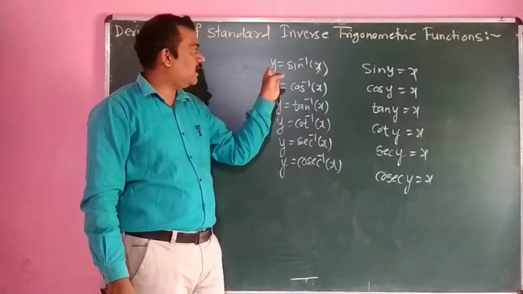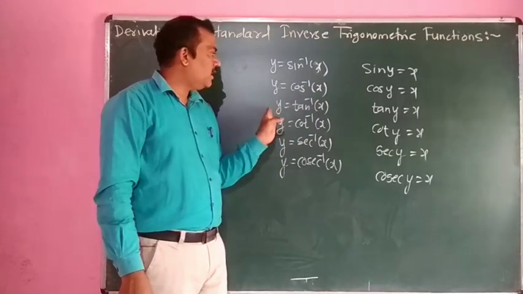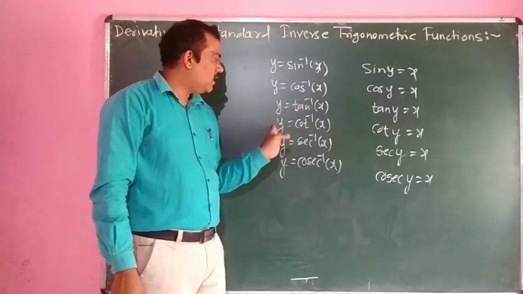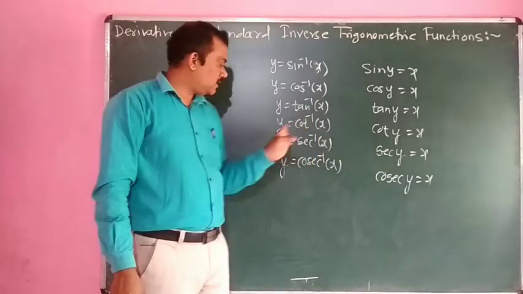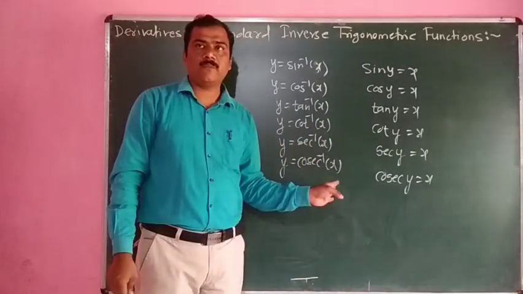So the inverse functions are y is equal to sine inverse of x, y is equal to cos inverse of x, y is equal to tan inverse of x, y is equal to cot inverse of x, y is equal to sec inverse of x, y is equal to cosec inverse of x.